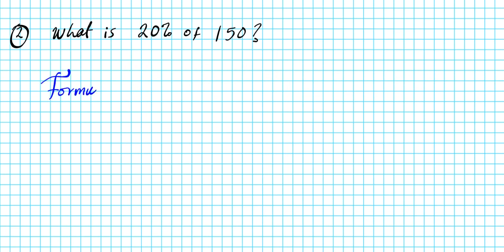Alright, let's take a look at question number 2. It reads, what is 20% of 150? Okay, let's write down our formula again. The formula that we're going to be using is the APB formula. Amount equals percent times base.